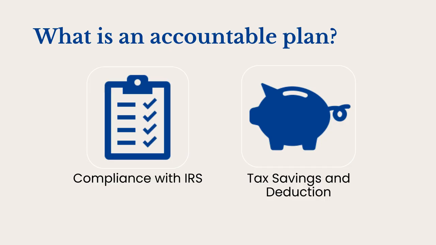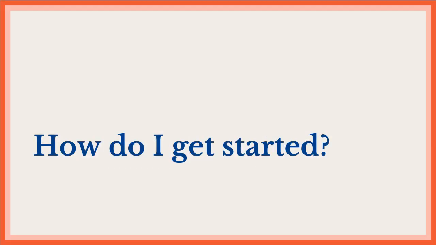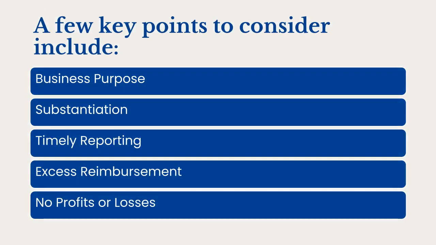Tax savings and deductions. With an accountable plan, reimbursement for business expenses is excluded from your taxable income. This reduces your tax liability and allows the business to deduct these expenses on their tax returns. Creating an accountable plan for your business is a straightforward process that starts with familiarizing yourself with the IRS guidelines. A few key points to consider include: business purpose.